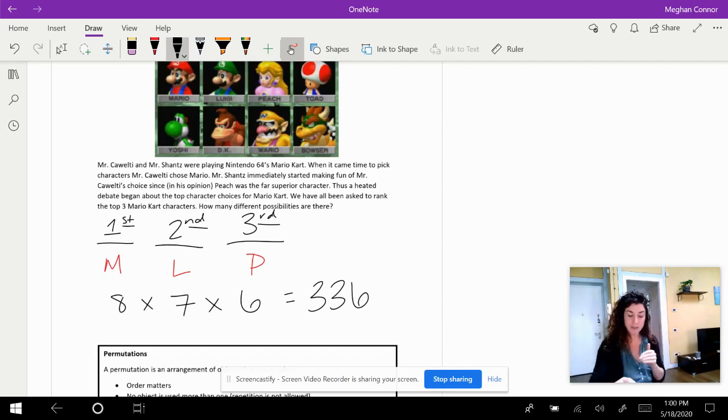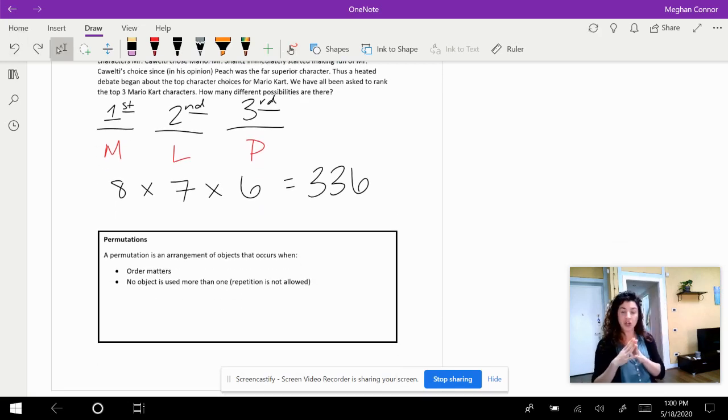So this is what we call a permutation. A permutation is an arrangement of objects that occur when order matters. So when we're ranking something first, second, or third, or maybe we're trying to pick a specific arrangement of plants along a wall. And first I want to do this one, and then I want to do this one. And it's not necessarily a ranking of the best plant, but it is a specific spot that the plant goes in. So order matters, and no object can be used more than once.